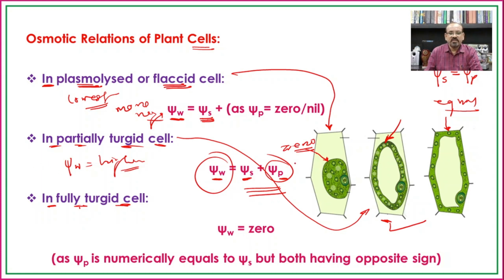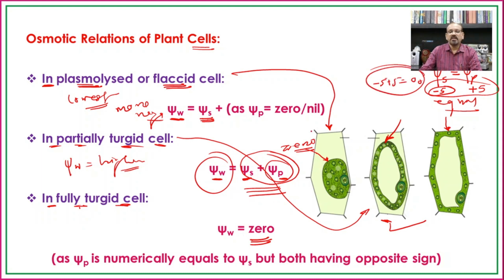So if they are added together, we will obtain zero, because say for example, if the osmotic potential is -5 and the pressure potential is +5, the addition, -5 plus 5, is equal to 0, and hence the water potential will be 0.